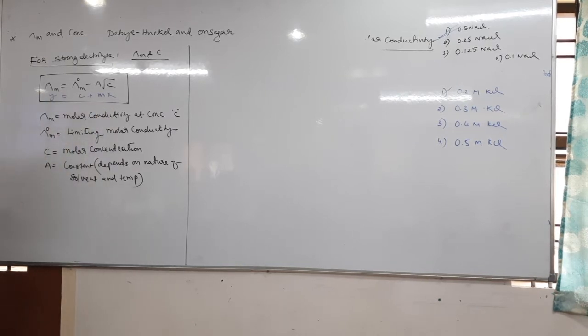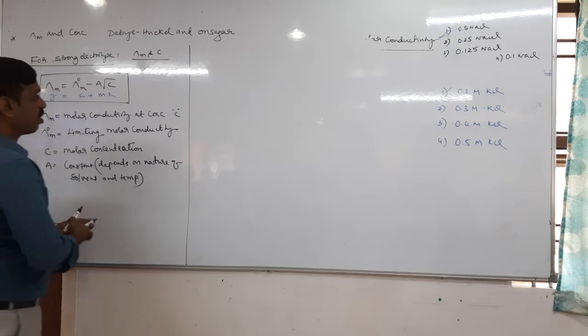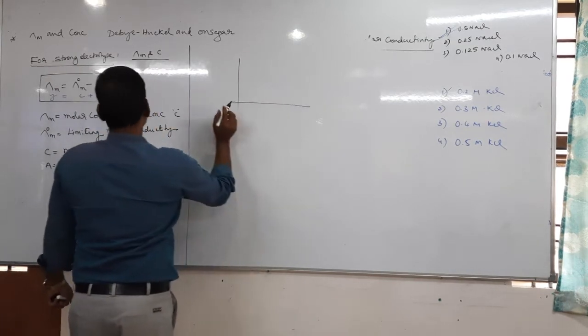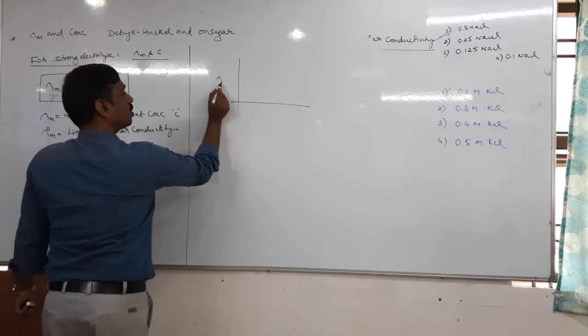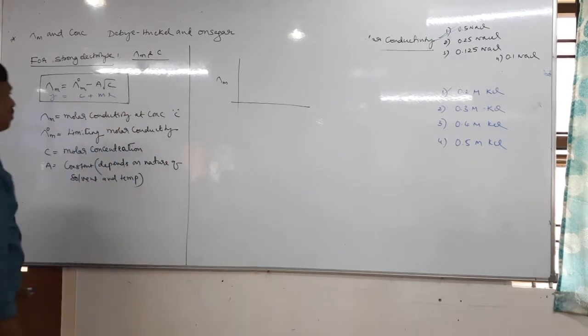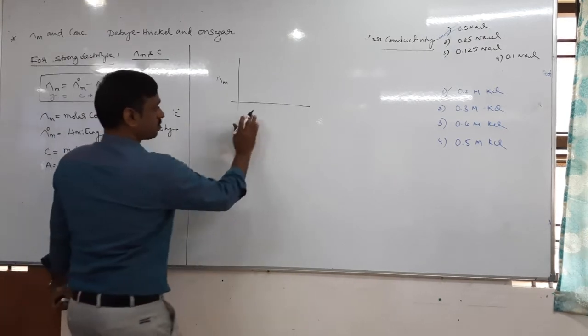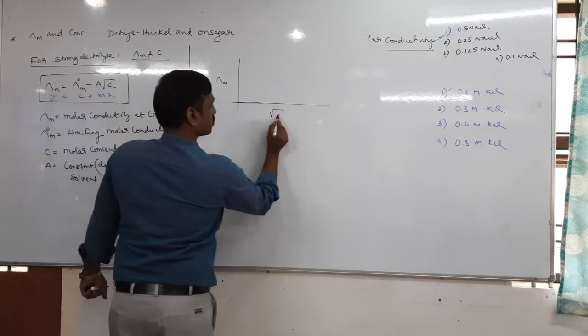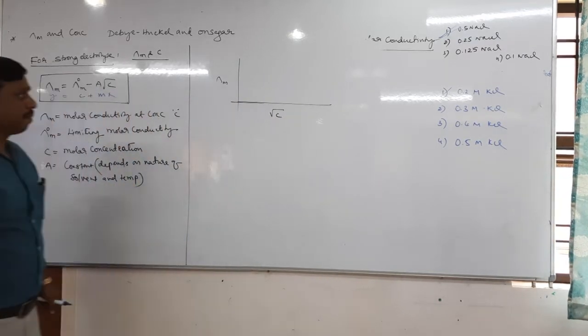But tell me, a graph is plotted between lambda m and root C. What is the graph?